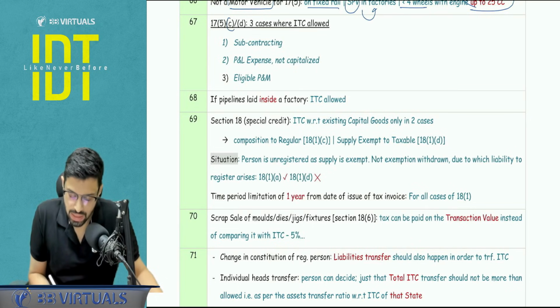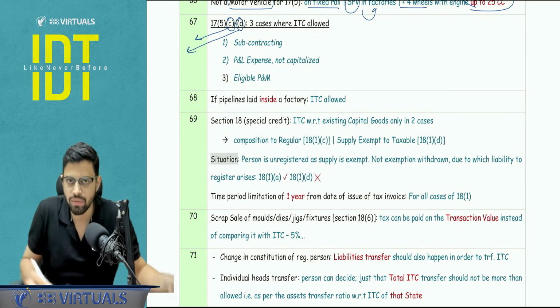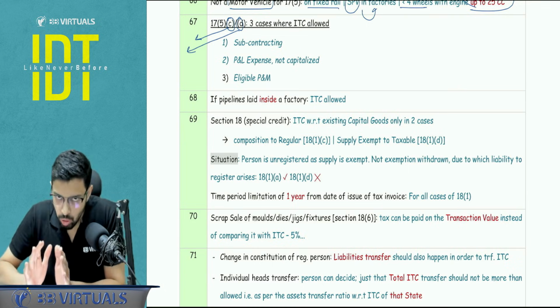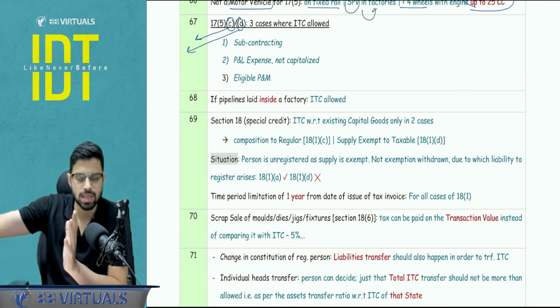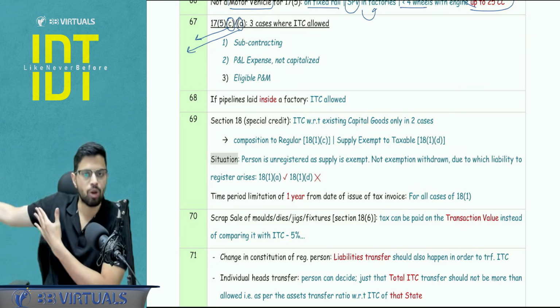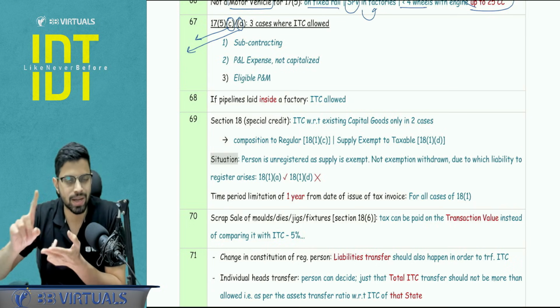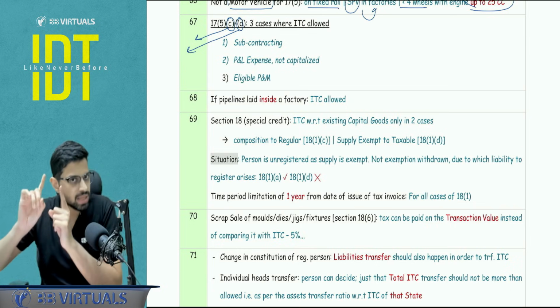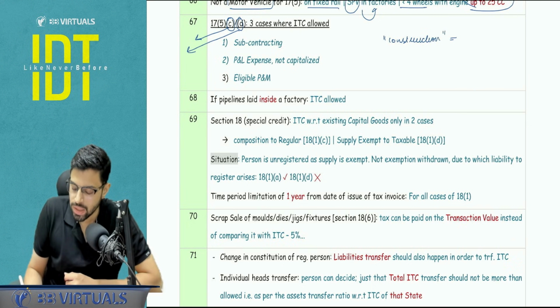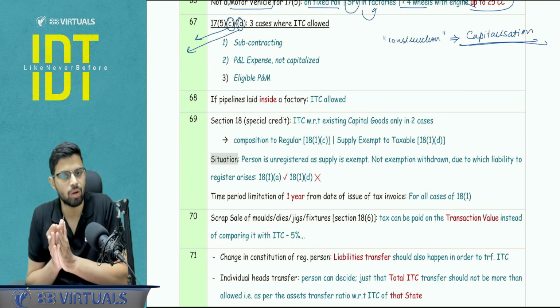Next. 17(5)(c) and 17(5)(d), that is works contract and self-construction of the property. So here, basically, I have just concluded 3 cases where the ITC is allowed, meaning it is not blocked. So basically, there are 3 cases. I am just compiling those. First, it is a case of subcontracting. So I am not doing the construction for myself, but for my client. Second, it is going in my P&L account. So it is a P&L expense, not a capitalization. Because if it is a capitalization, then it becomes the meaning of the word construction, right? So the word construction means it is going in capitalization form. And this capitalization or P&L will depend upon your AS and your generally accepted accounting principles.